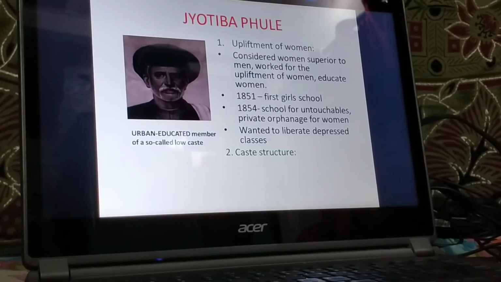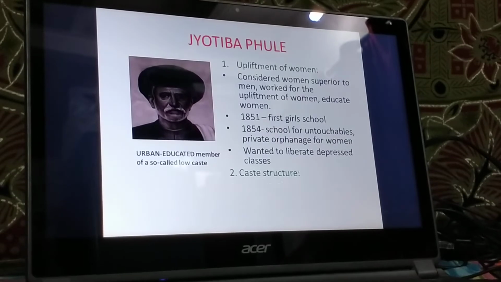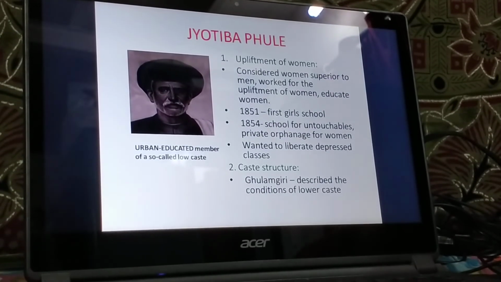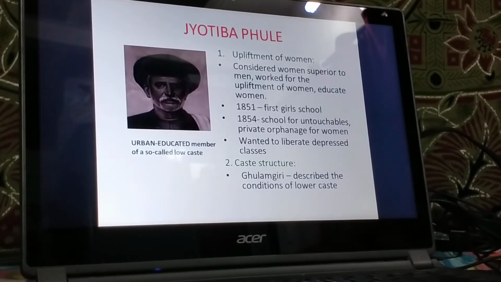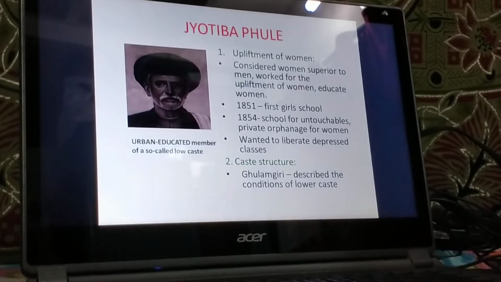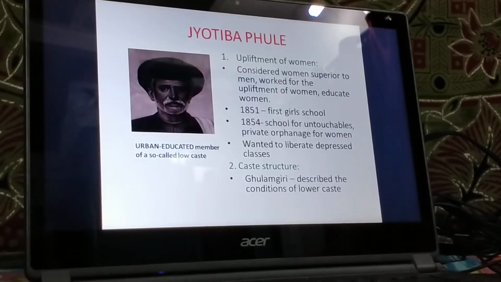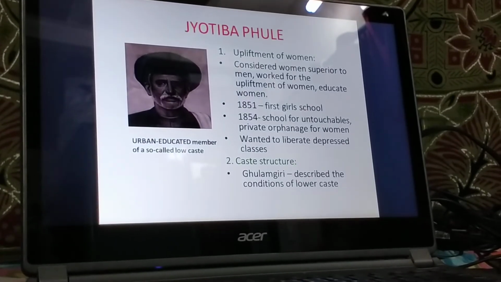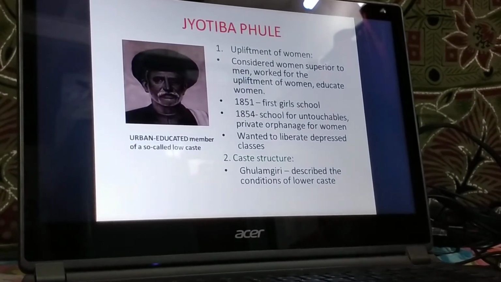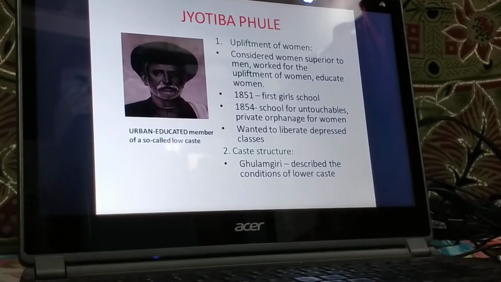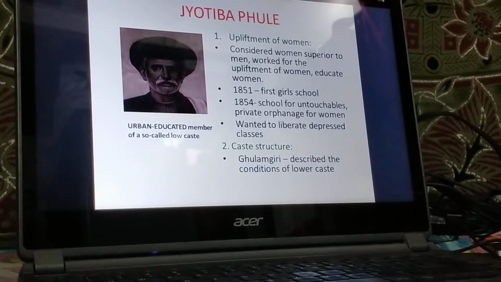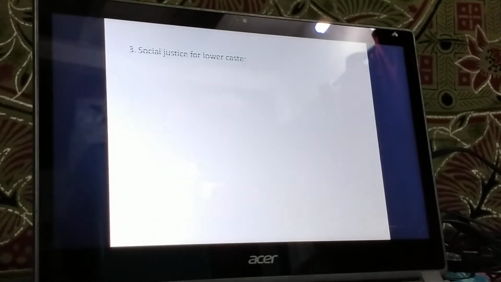Let's move ahead with the next contribution, that is caste structure. Now he was aware that there was a caste structure prevalent in our country, which was according to him the epitome of slavery. He realized that this bifurcation, or this discrimination on the basis of caste is promoting slavery in our country. He wrote a book called Gulamgiri, where he described the conditions of the lower caste, and also stated the hardships and the distress that was felt by the lower caste.